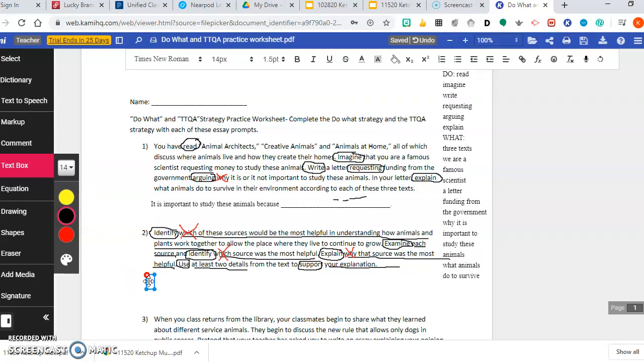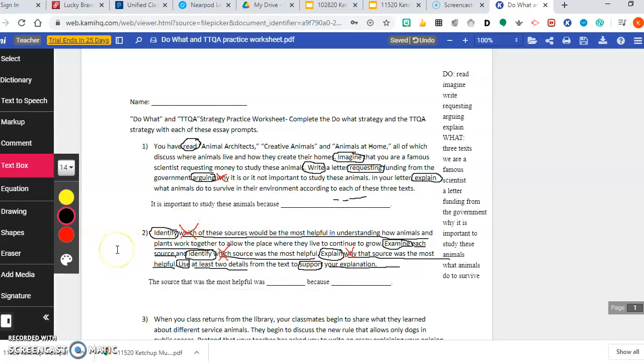So we're going to take the word why and we're going to look to the right of it. Everything from the question word why all the way to the period, the mark of punctuation. So the source that was the most helpful was blank because. Now notice this doesn't work 100%. I have to kind of put some fillers in there to make it make sense. But this is ultimately part of my topic or thesis statement.